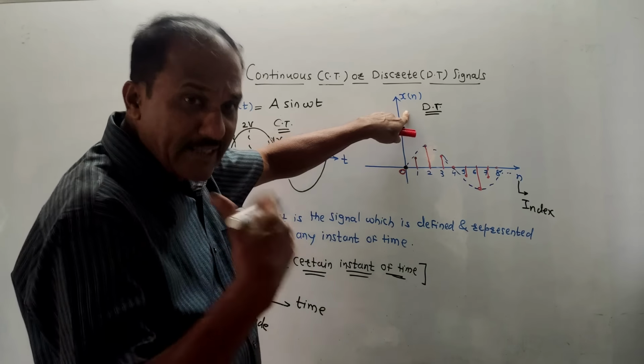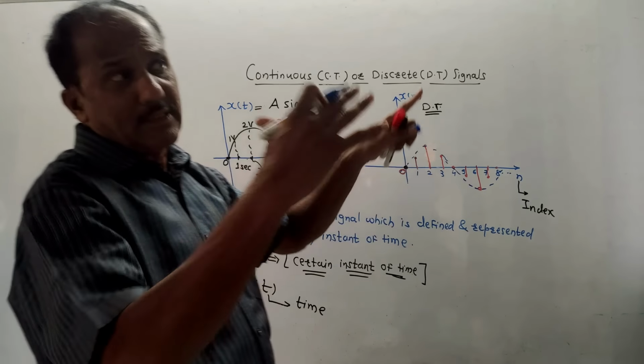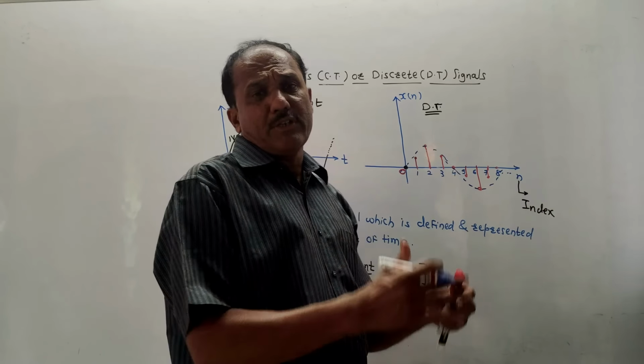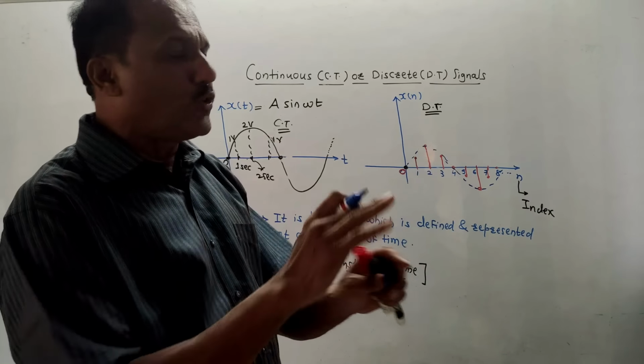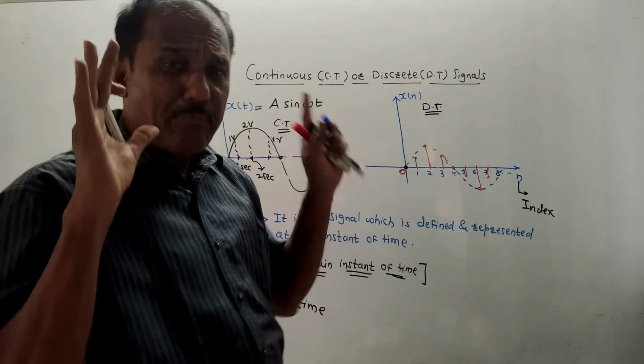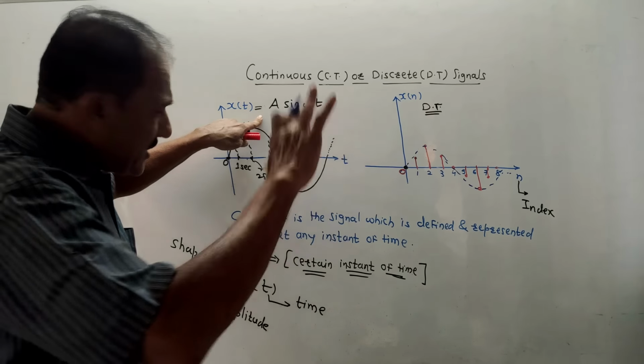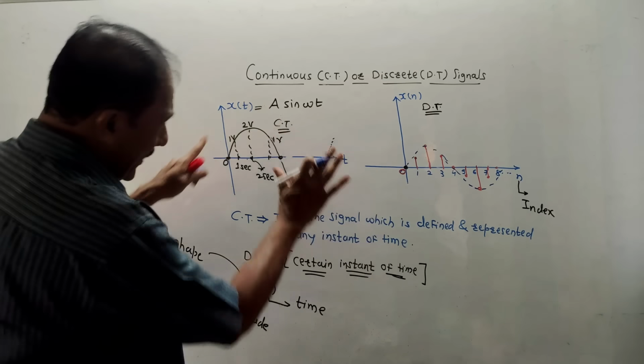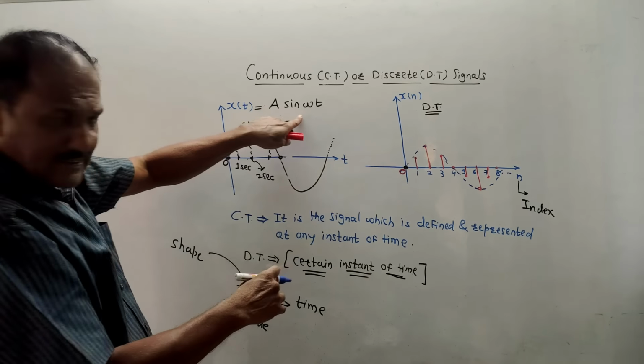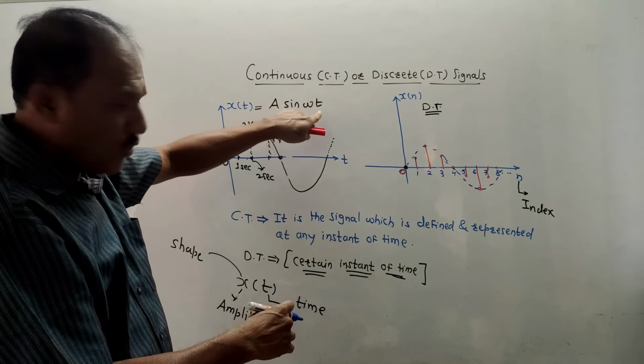Now, how to write the mathematical equation? Throughout the subject, there are two types of equations. One is continuous, another is discrete. You don't have to mug up the things. I will tell you a simple trick. If you know the equation of a continuous time signal, just replace t by n. For example, I have already discussed the equation of a sine wave, which is A sin omega t.